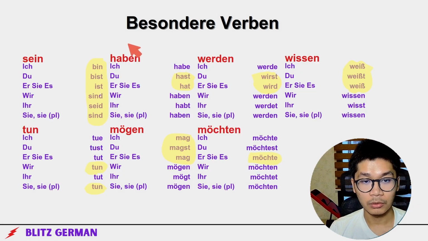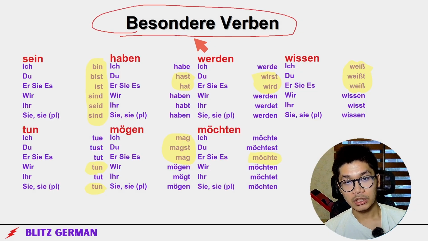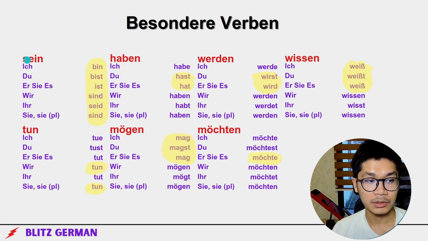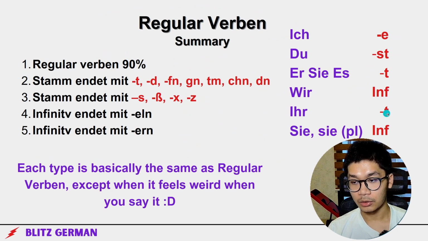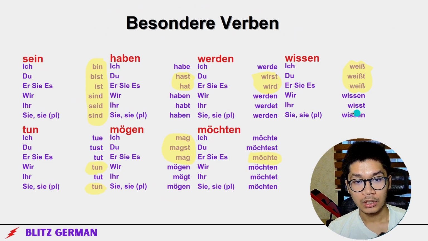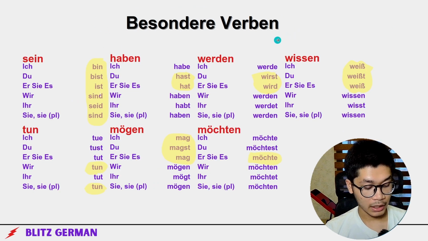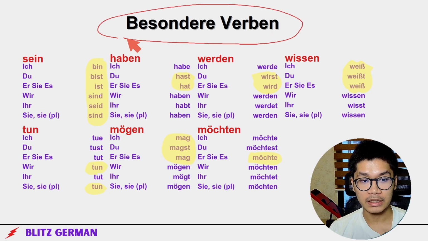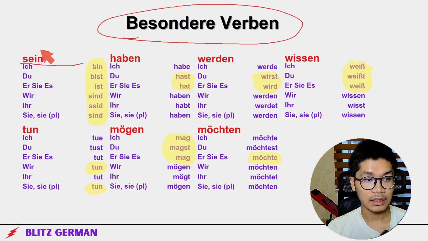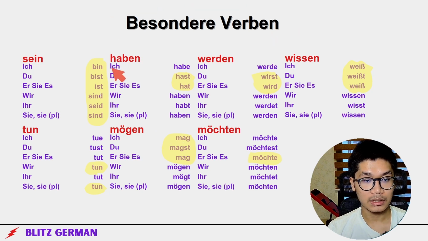That's all. So we got besondere Verben. Besondere Verben don't have a pattern like this one. This one has a pattern: -e, -st, -t, infinitive, -t, infinitive. But besondere Verben, they don't have a pattern. You just have to memorize them. But they're really important, especially these three, because they're really common.